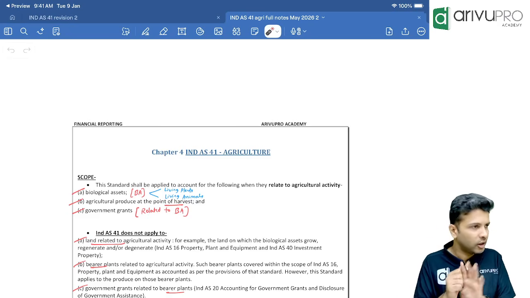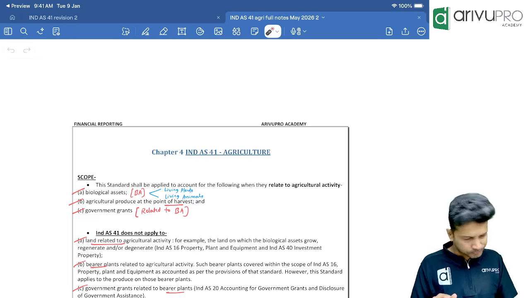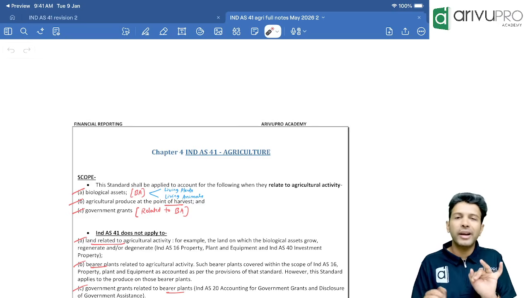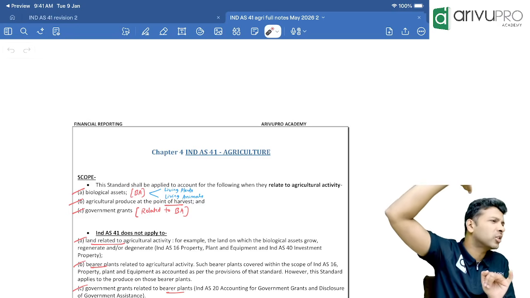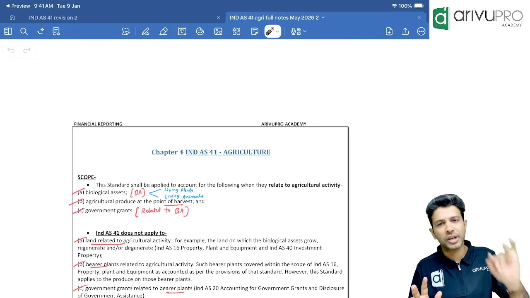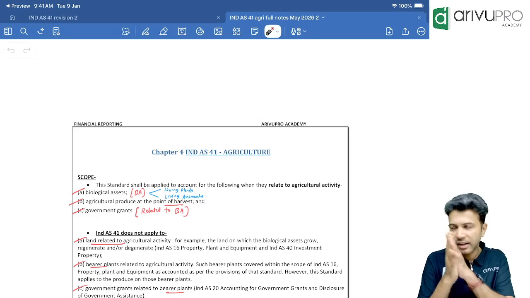Ind AS 16. From that biological asset, if you get any agricultural produce, that is also accounted as per Ind AS 41. And if you're getting any government grant, either relating to agricultural produce or relating to the biological assets, mostly it will be relating to biological assets, then such grant treatment also is recommended by Ind AS 41 itself. These are inclusions.